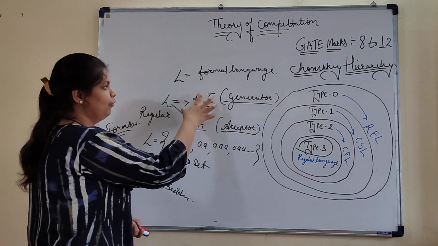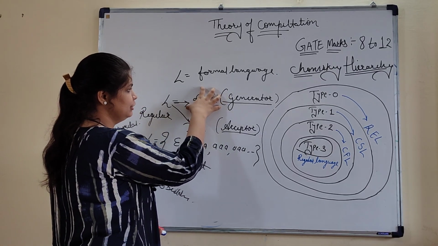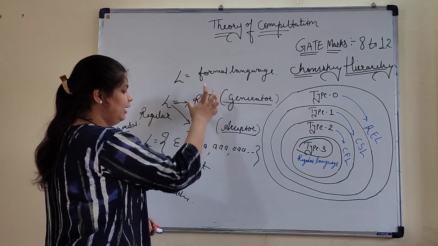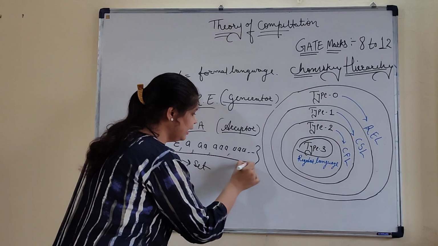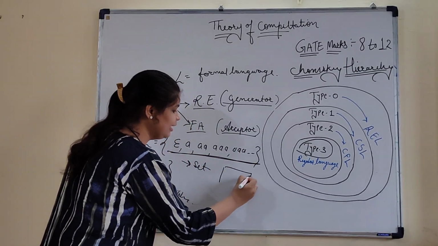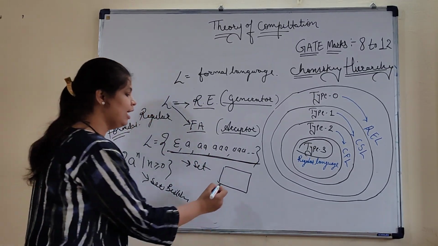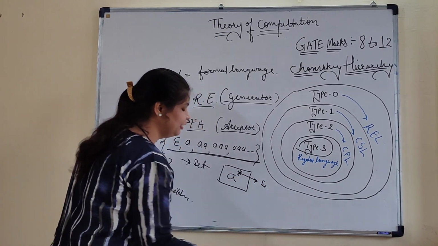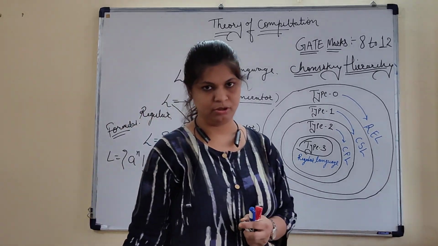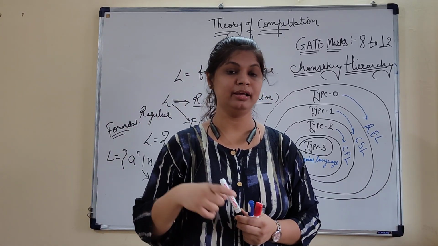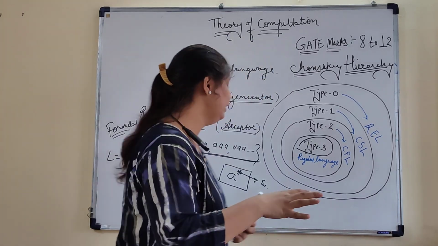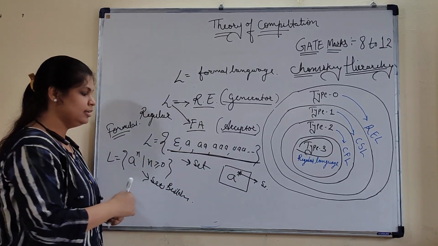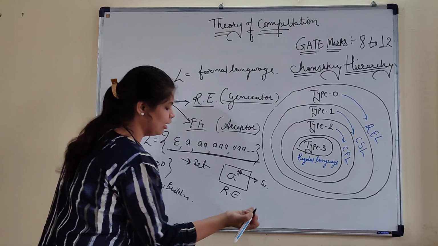The regular language has two different parts. The first is your generator, the second is your acceptor, as I told you. The generator model converts this entire thing into a single expression, with the help of a few wildcard characters. This star indicates the occurrence of 0 or more of the alphabet A. We can represent the entire language set with the help of this single statement. This single statement is called a regular expression.